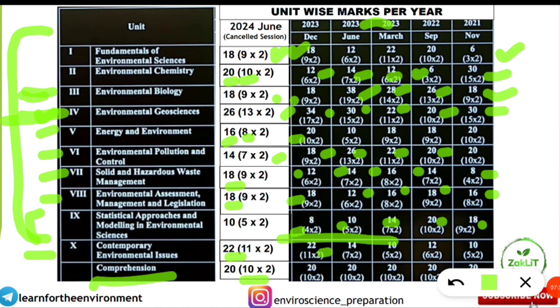Yes, environmental geoscience and environmental chemistry are the topmost, very important units. But apart from that, if you have a grip on the other units, you can also qualify NET as well as JRF. You should not think that you haven't prepared the other units and cannot qualify. It is not like that. If you have a grip on maximum units, then you will be able to qualify JRF and fulfill your dreams.